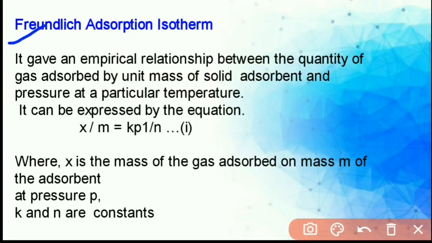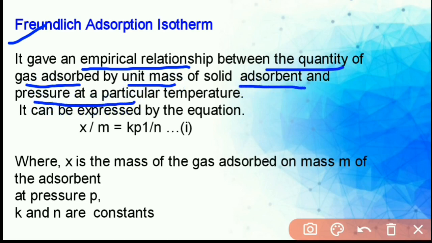Freundlich adsorption isotherm. It gives an empirical relationship between the quantity of gas adsorbed by unit mass of solid adsorbent and pressure at a particular temperature.